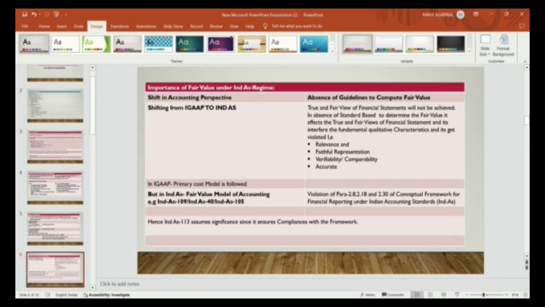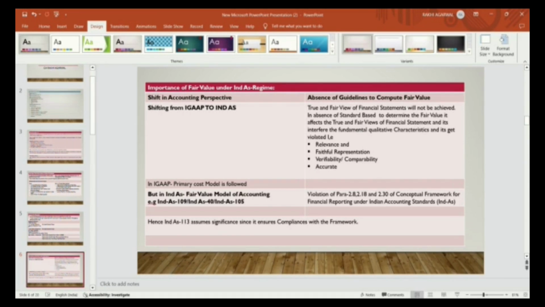That is relevance, faithful representation, verifiability and comparability. It affects the relevance of the financial statements. It affects faithful representation, as the financial statement is not truly fair. It also affects the verifiability and comparability of the transactions, because it violates the accuracy of the transaction. So, in absence of fair value, it does not reflect a true picture of the finances.